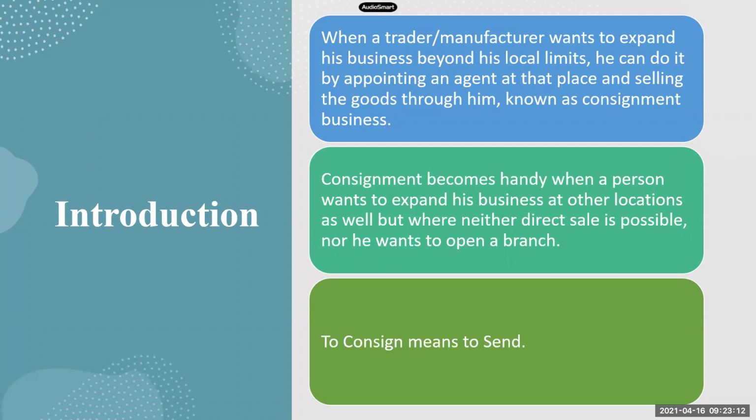Am I clear? A wants to expand his business. So in order to expand his business, he will appoint a person called B in the other state and A will send goods to B to be sold on his behalf and he will pay B some commission for selling the goods on his behalf. So this type of business is called as consignment business. Remember, it is not similar to sales.